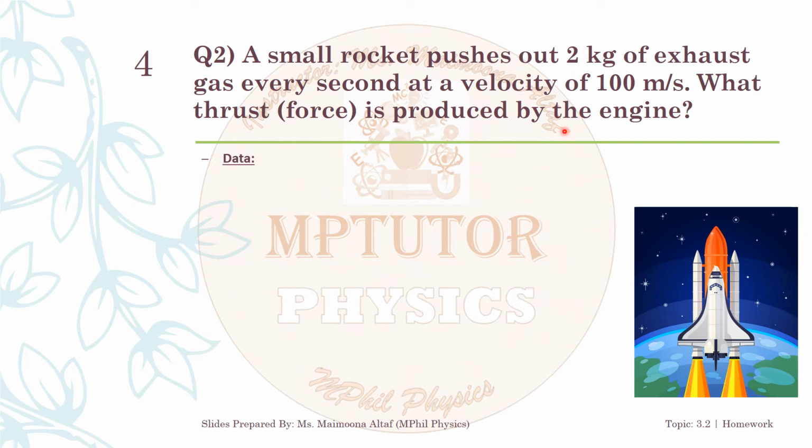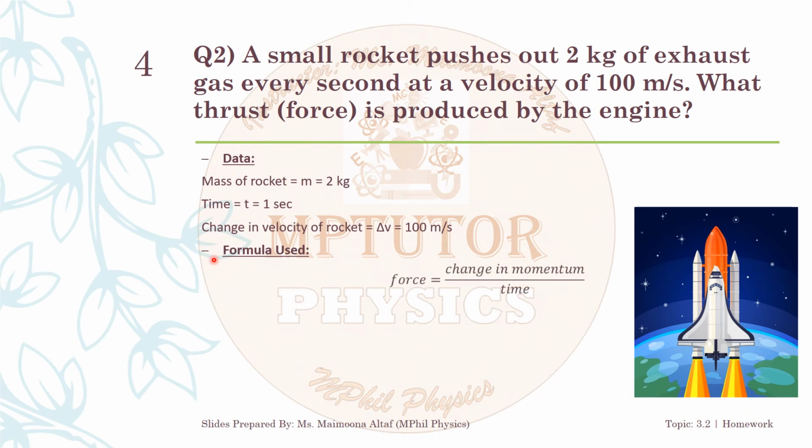First of all, the mass is 2 kg, time is 1 second, and the change in velocity is 100 meters per second. And the formula which we can use to find out the thrust force which is produced by the engine is force is equal to the change in momentum over time. And we know that momentum is the product of mass and velocity. So we can write this formula in terms of mass times the change in velocity over time.